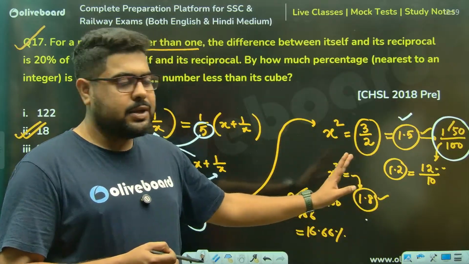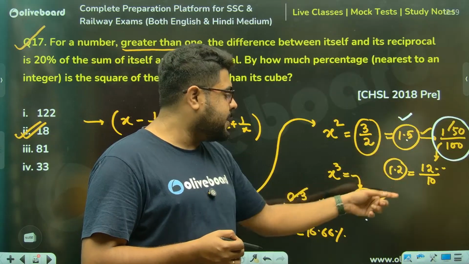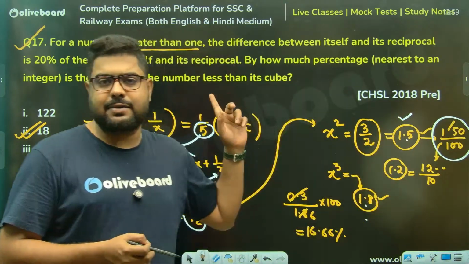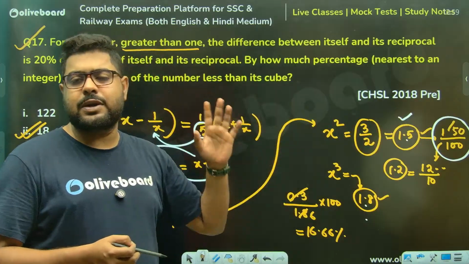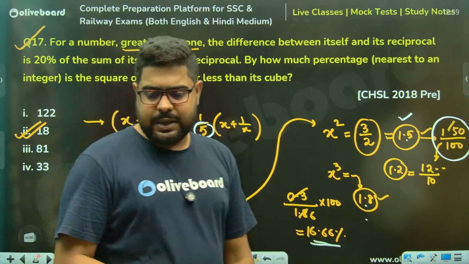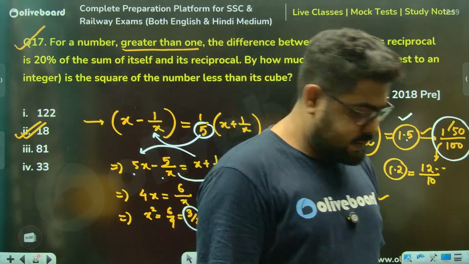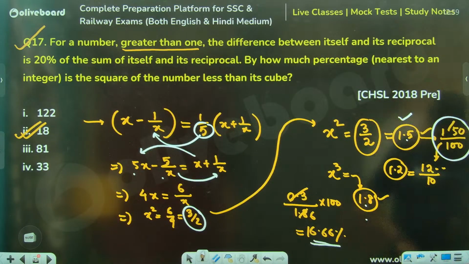So 1.8. Now 1.5 is what percentage less than 1.8? That is the question. So this is 0.3 less out of 1.8 into 100. I am getting the value in this ballpark, sir. Clear? Clear, Shiva? Perfect, brother.